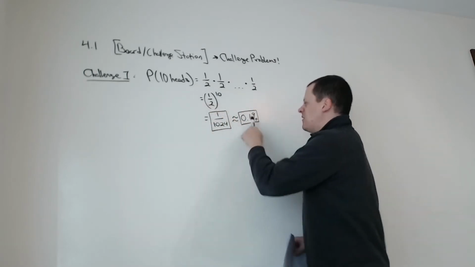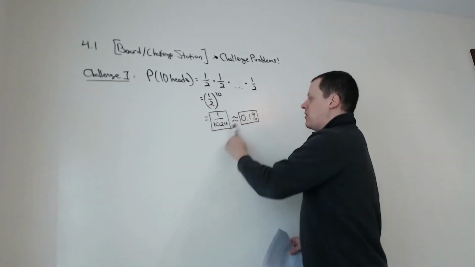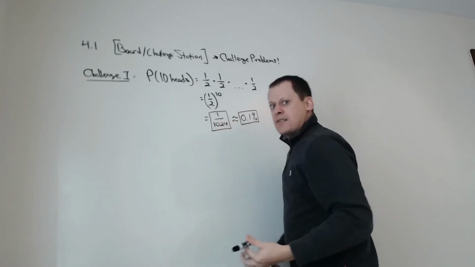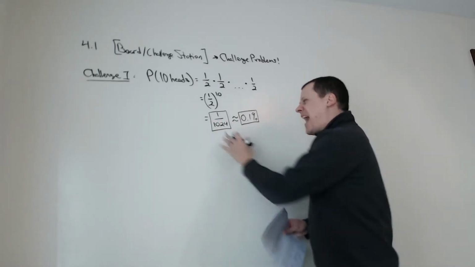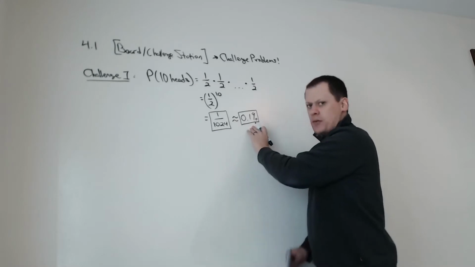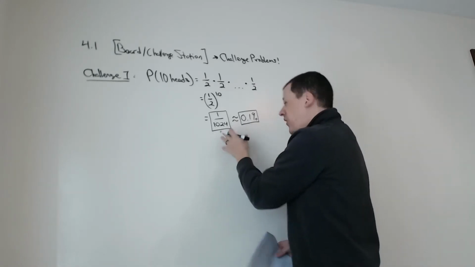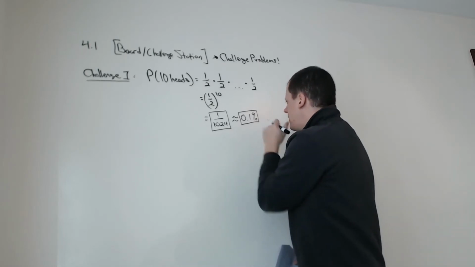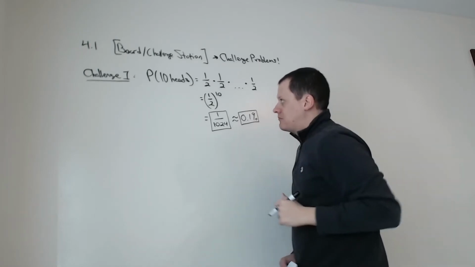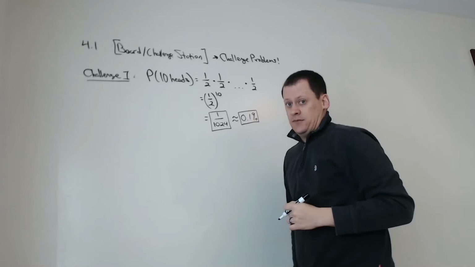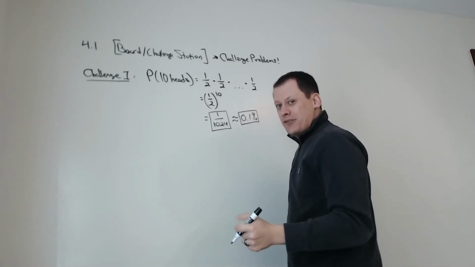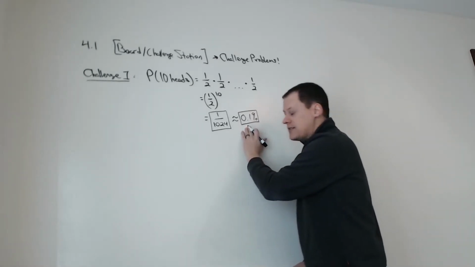I would take either of these as the answer. I actually prefer the fraction because it's exact, but in terms of seeing really how small this is, it usually helps to write it as a percentage. Okay, so only about 1 in 1,000-ish, 0.1% of the time would this happen. Not super likely. That's why you don't really get 10 heads in a row very often. It's not a very common occurrence.